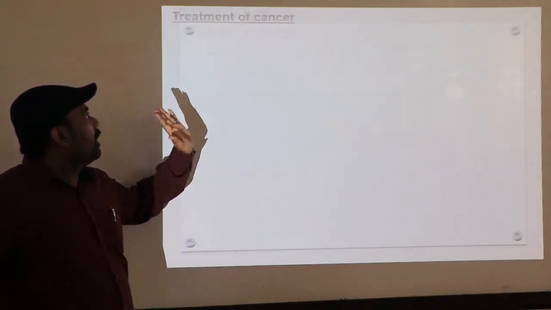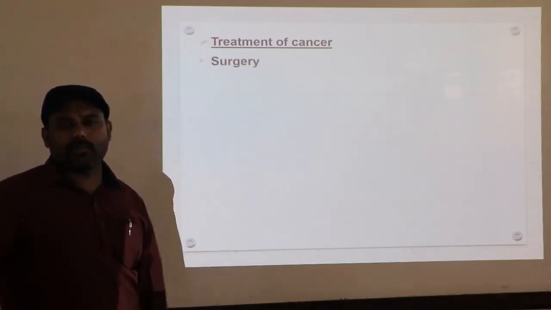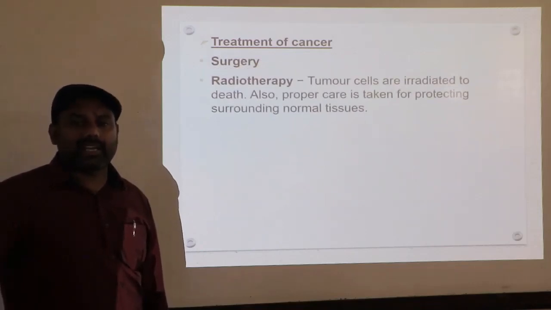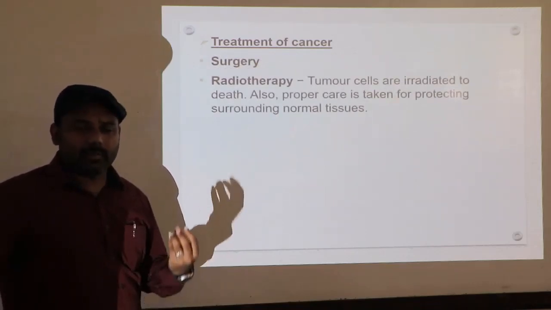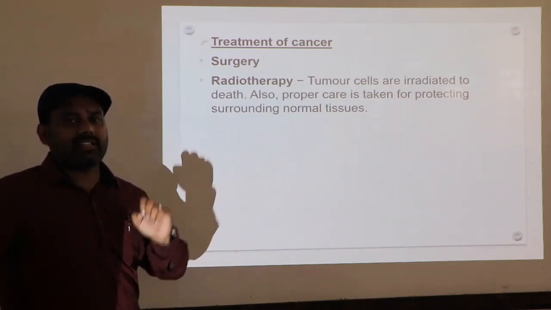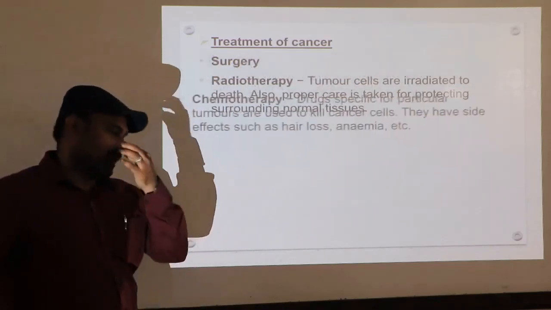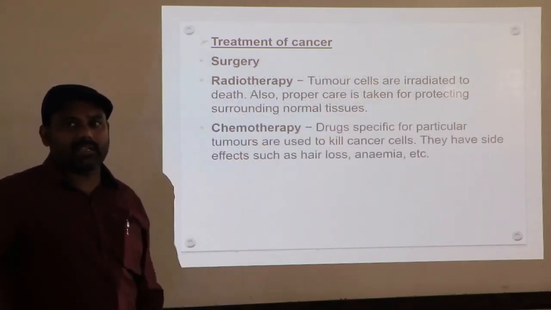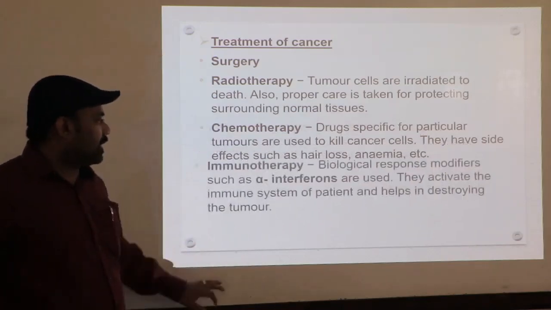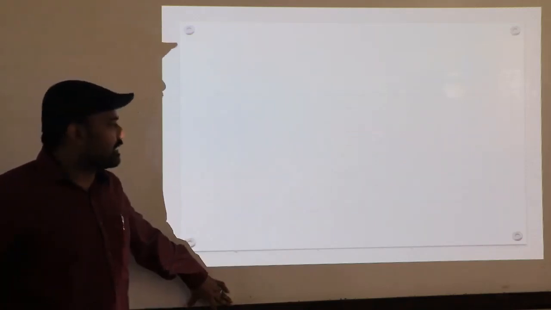Next, treatment of cancer, as we discussed in the last class. So surgery is there, that is surgical removal of that particular suspected organ. Then radiotherapy: by making use of X-rays or rays, we can destroy the cancerous cells, but at that time we need to take proper care of the normal cells which are present near the cancerous cells. Then chemotherapy, we can cure the cancer by means of drugs. Then immunotherapy by means of alpha interferons. This chemical can destroy the cancerous cells.